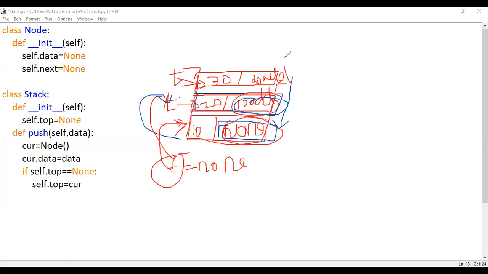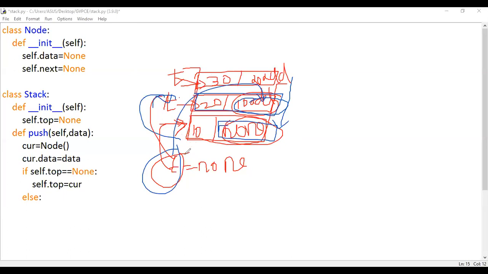Okay, so here we'll be mentioning a condition else. First, the address stored in the top should be assigned. The reason is no other node has the address of the previous node.